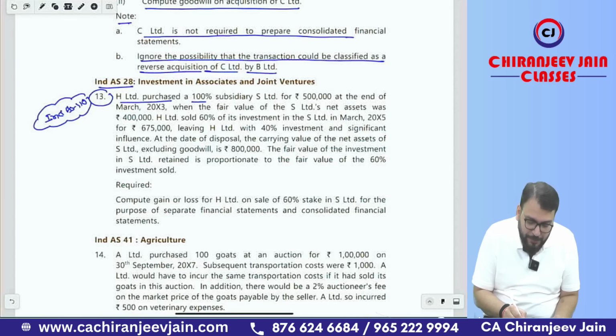H Limited purchased 100% of subsidiary S Limited for 5 lakh at the end of March 2003, when the fair value of S Limited's net asset was 4 lakh. Means can you say the goodwill will be what? 1 lakh. Goodwill is 1 lakh.